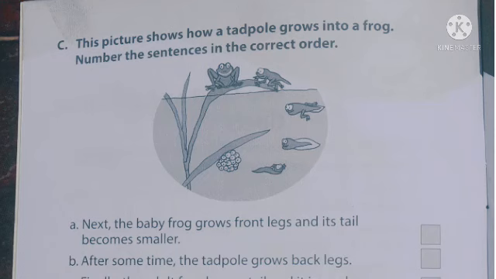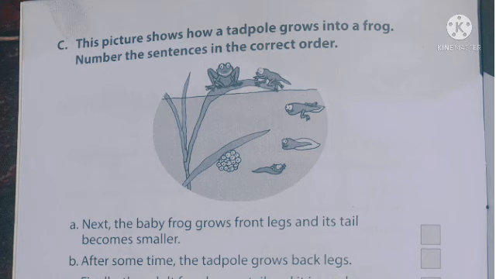Next, exercise C. This picture shows how a tadpole grows into a frog. Number the sentences in the correct order. Below you can see a picture. In that picture you can see how a tadpole grows into a frog. Its process is given in that picture. Using that picture, some sentences are written and we need to number those sentences in the correct order. They are not arranged in order, so we need to arrange them.